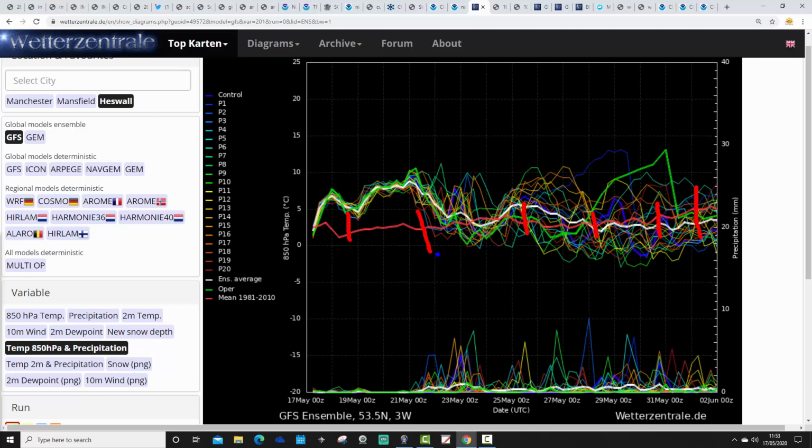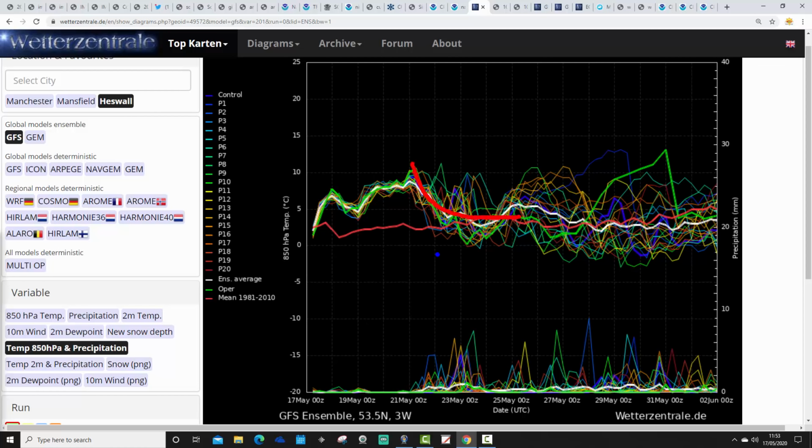But the 30-year temperature average for Heswell is the red line. Temperature's lifting up, so it's going to become quite warm, actually, over the next few days. I think we'll see temperatures probably peaking around Wednesday or Thursday down in the southeast. That'll be both the upper air temperatures and the surface temperatures. And I think on the surface, we may get to around 27, somewhere like the middle of London. That's just above 80 Fahrenheit in London on Wednesday or Thursday afternoon.